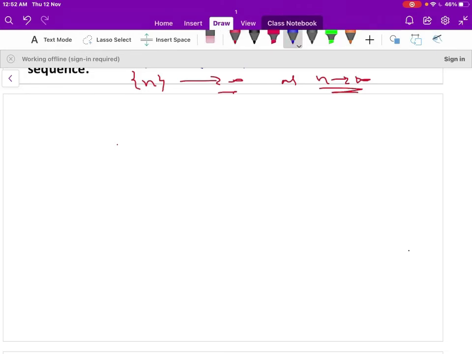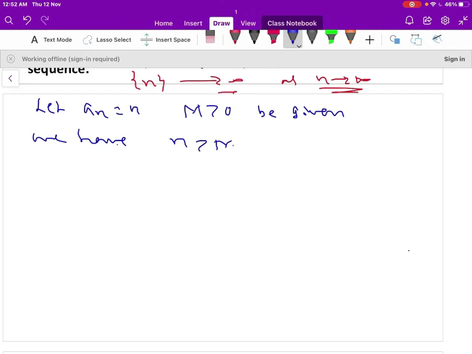So, this is one way to prove the result. Let us move to the definition of the divergence of a sequence. Let a_n be equal to n here. Let m be positive, be given. We want a_n greater than m. For example, a1 is 1, a2 is 2, a3 is 3, like this it goes.